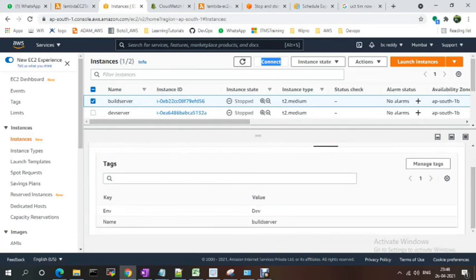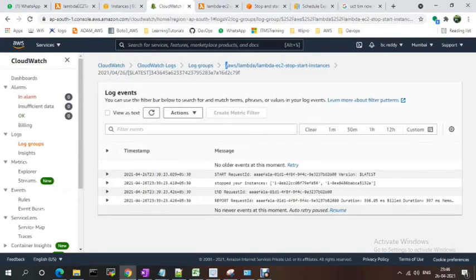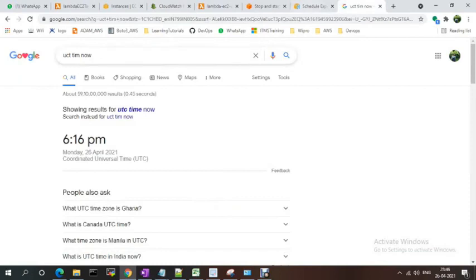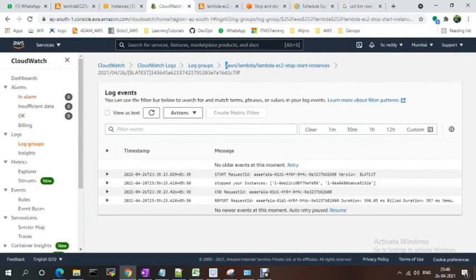You can also schedule this using the CloudWatch scheduler. For example, at 6:19 I want to stop my instances. You just go to CloudWatch and give triggers. It should be stopped, right?